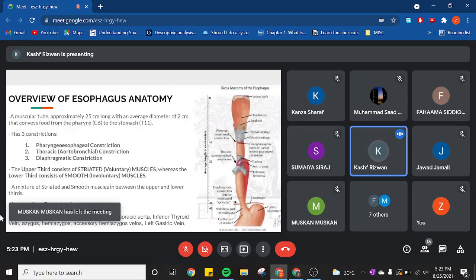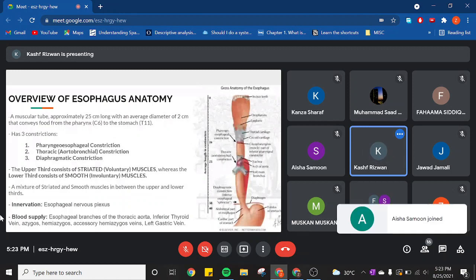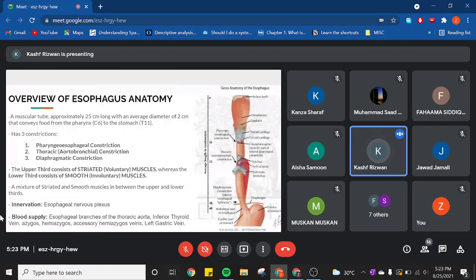Now, you can see I've mentioned a lot of veins. It's because there's a pathology which is associated with the venous drainage of the esophagus, and that's why I go into a little bit of detail. So the upper third of the esophagus, or the cervical esophagus, is usually drained by the inferior thyroid vein, whereas the middle third or the thoracic esophagus is drained by the azygous system. However, the lower third or the abdominal esophagus has a supply which is relevant to what we're going to study.